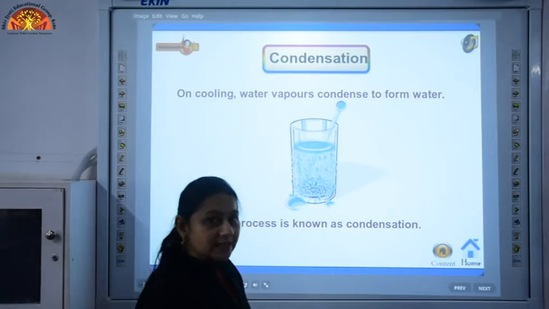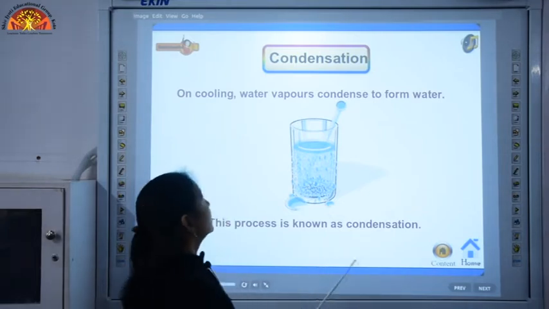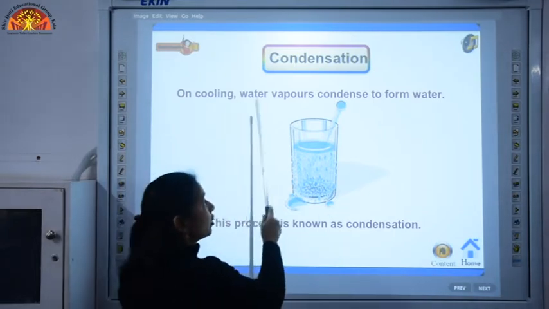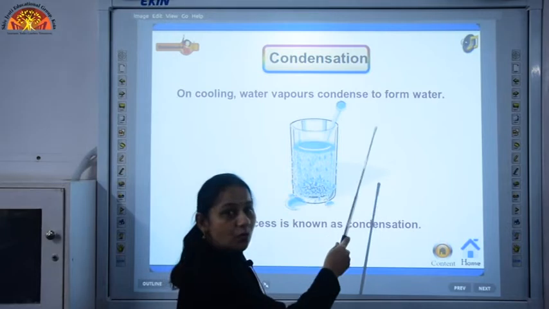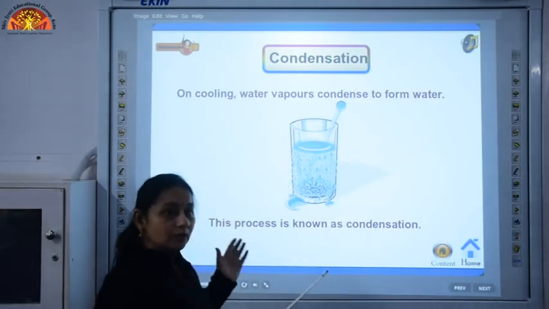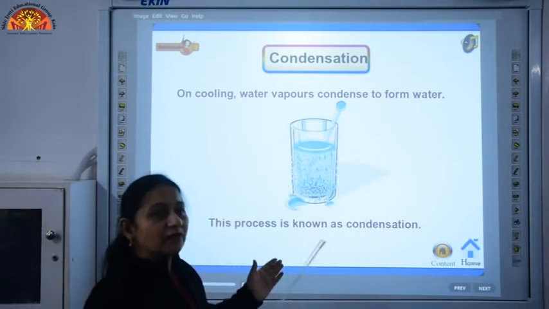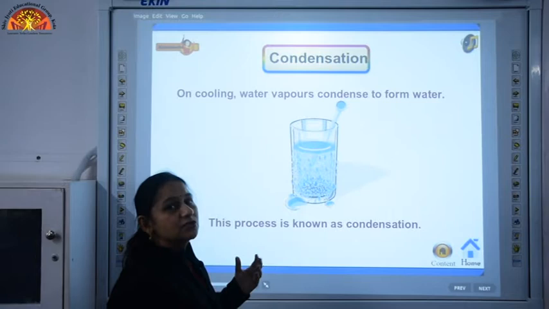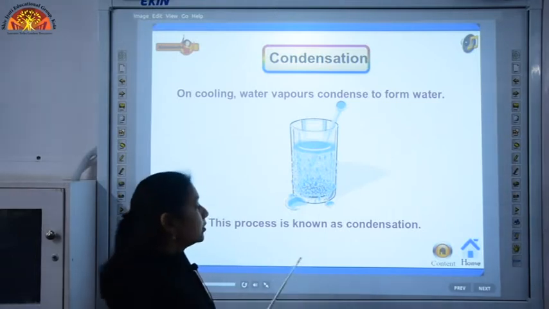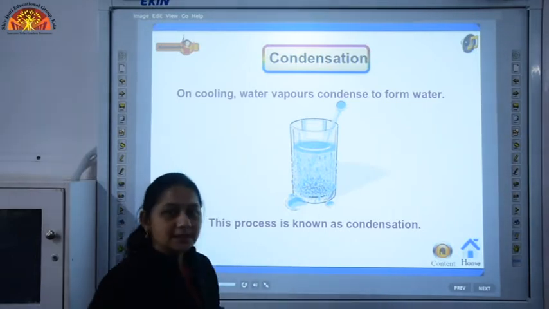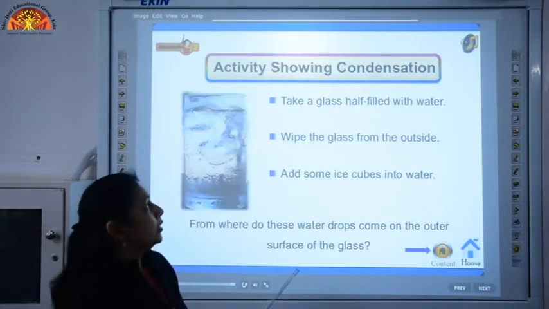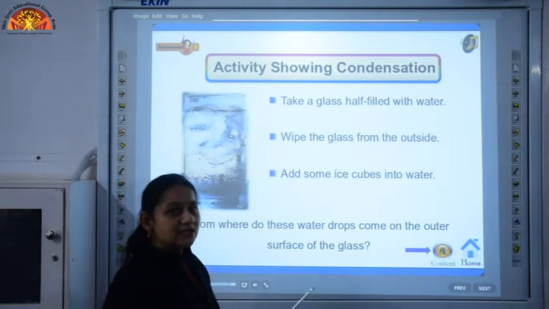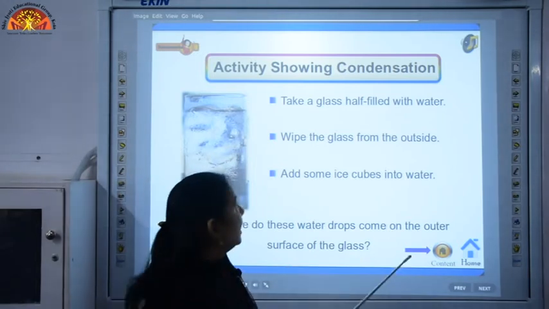Now, what is condensation? Condensation is the conversion of water vapors into water on cooling. This is a process when water vapors convert into water on cooling and this process is known as condensation. We can understand condensation by a simple activity.